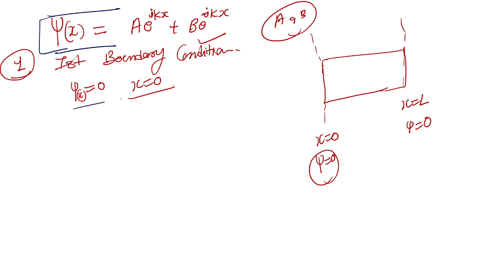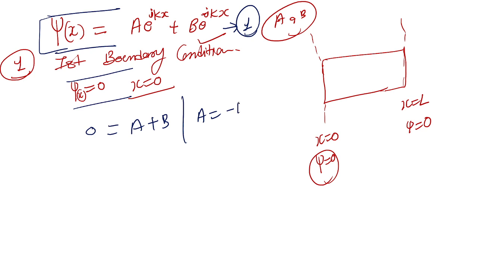Let this be equation 1. So what do we get? That is 0 equals A plus B, and this can be written as A equal to minus B, or B equal to minus A, whatever you want. So this is the conclusion that we get.